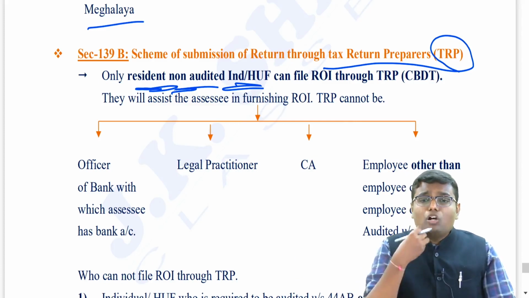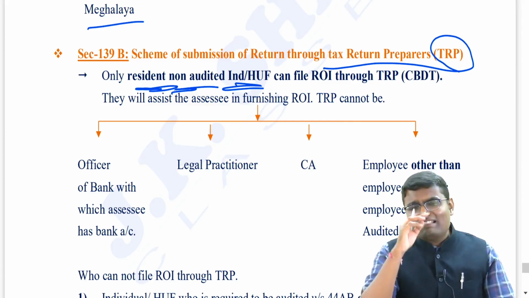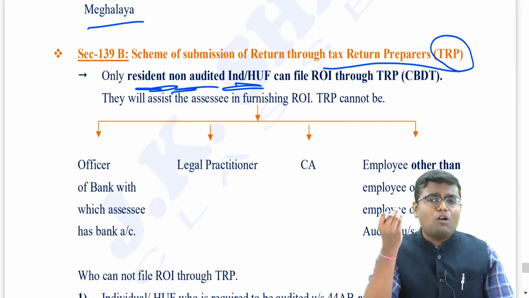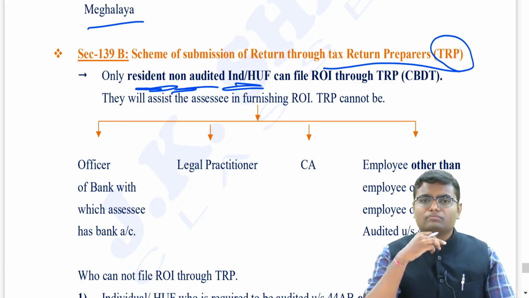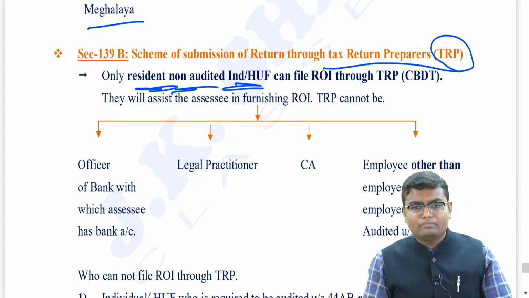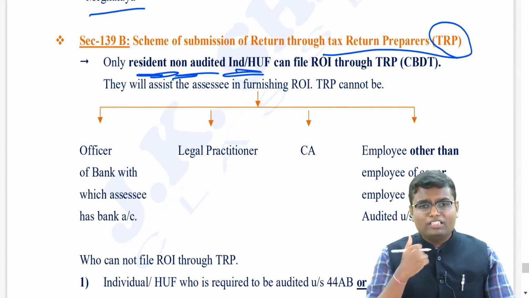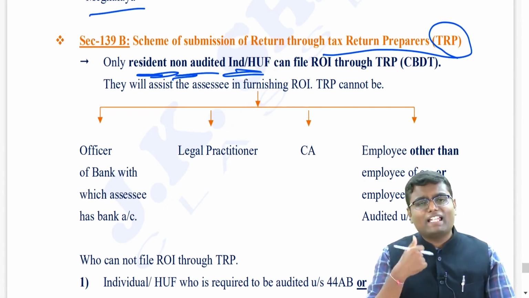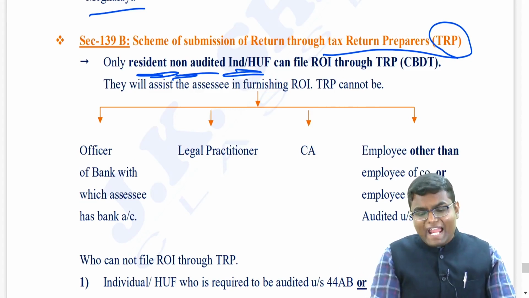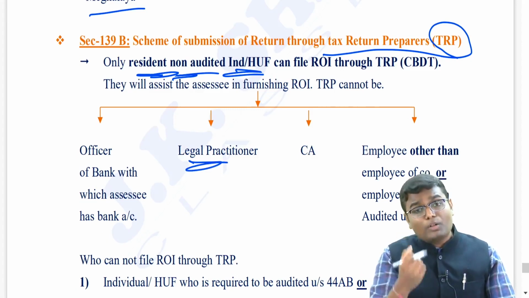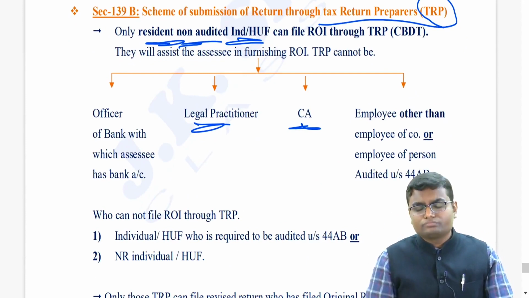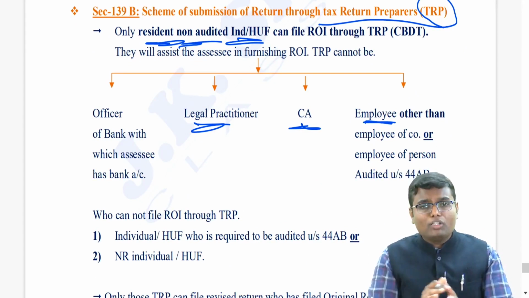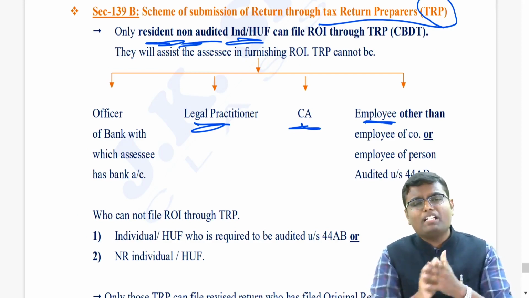Now, who cannot become a TRP? Let's say I have an account in State Bank of India. Then any employee of State Bank of India cannot become my TRP. I can appoint any other TRP. So the officer of a bank with which my account is there, that person cannot become my TRP. Any legal practitioner can never be appointed as TRP. Any chartered accountant cannot be a TRP. Any employee of the government cannot become a TRP.